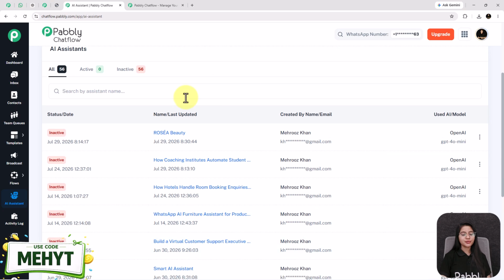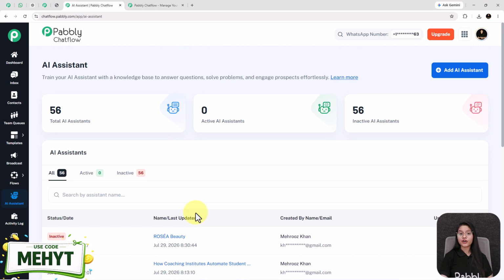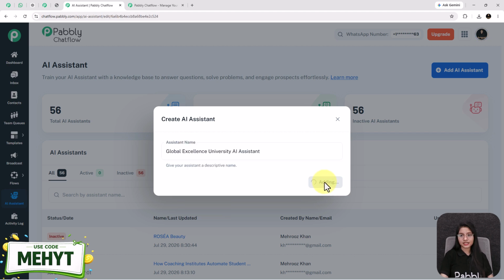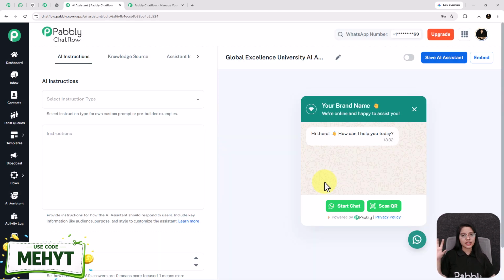See, I have already created some AI assistants before, and for creating a new one, you need to click on this plus add AI assistant button. After that, give your assistant a descriptive name and next click on this button. And you will see our AI assistant is created successfully.